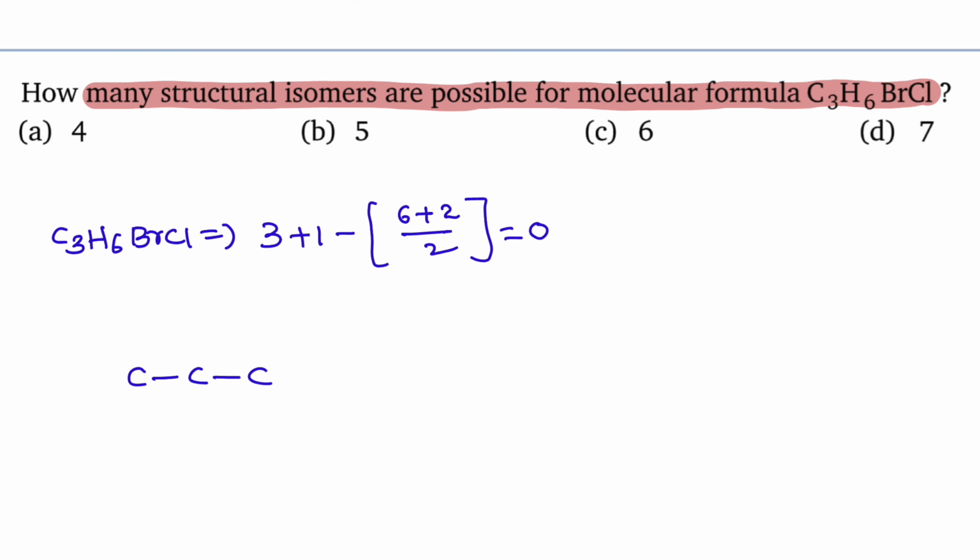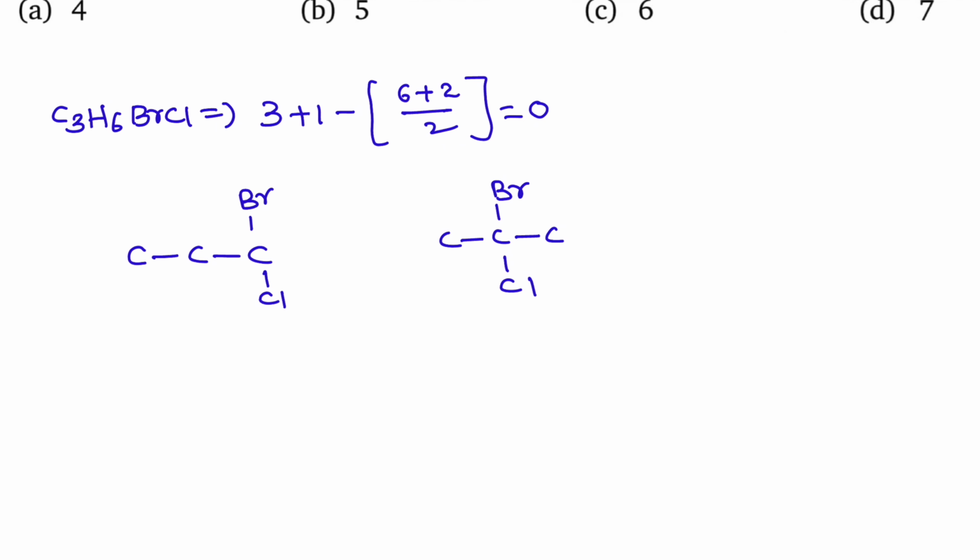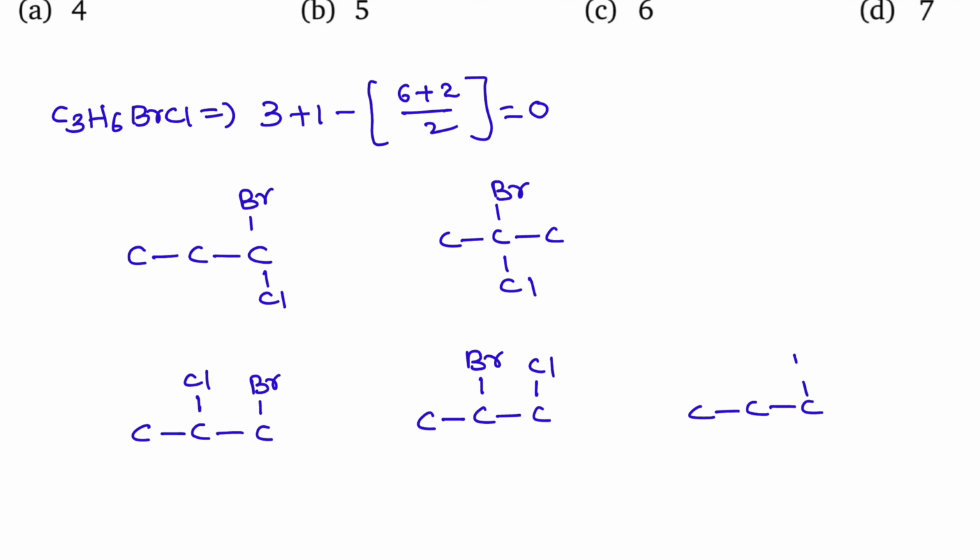The degree of unsaturation is 0. There are 3 carbon atoms. Bromine and chlorine I am taking on same carbon. Even if you write bromine and chlorine here, that will be similar to this. So this position is a geminal position. Both are on same carbon. Now let us take bromine and chlorine on adjacent carbon, and here chlorine at first place, bromine at second place. Even one more possibility, bromine and chlorine at 1 and 3 positions.